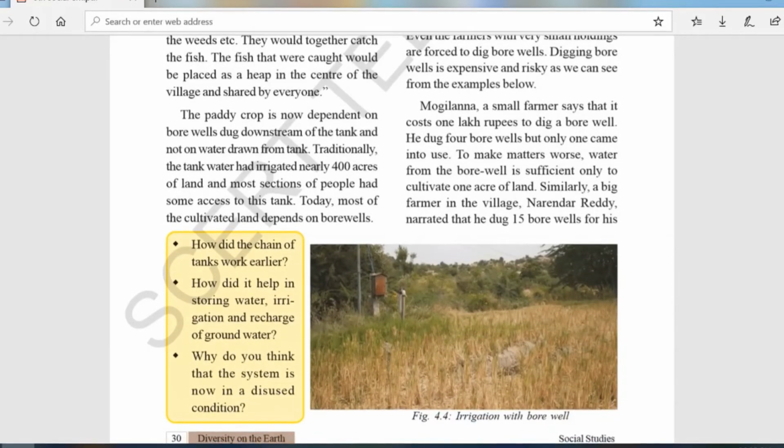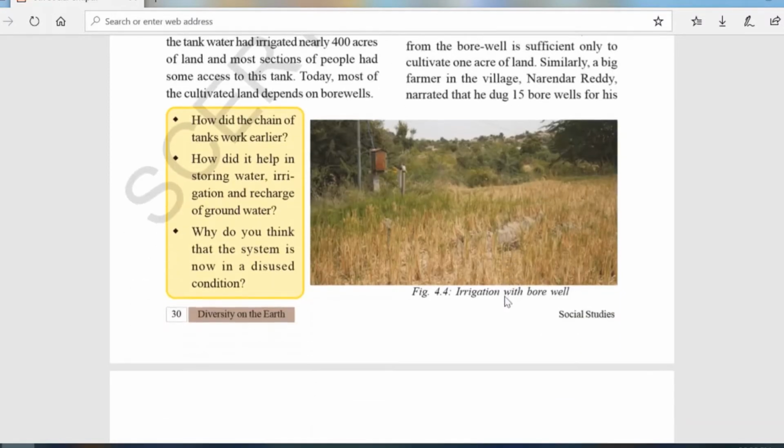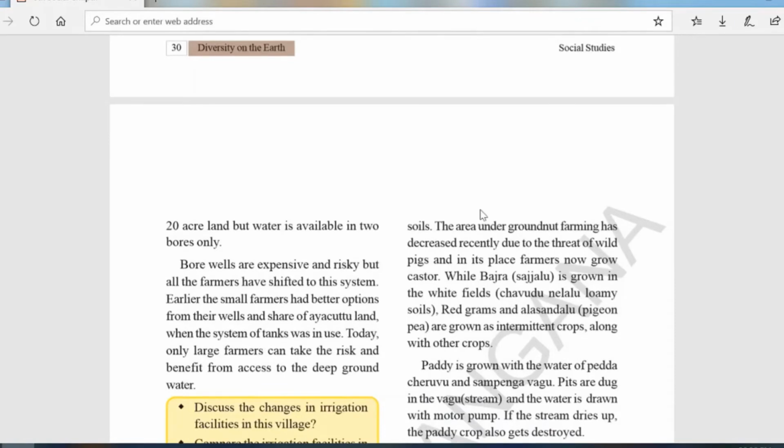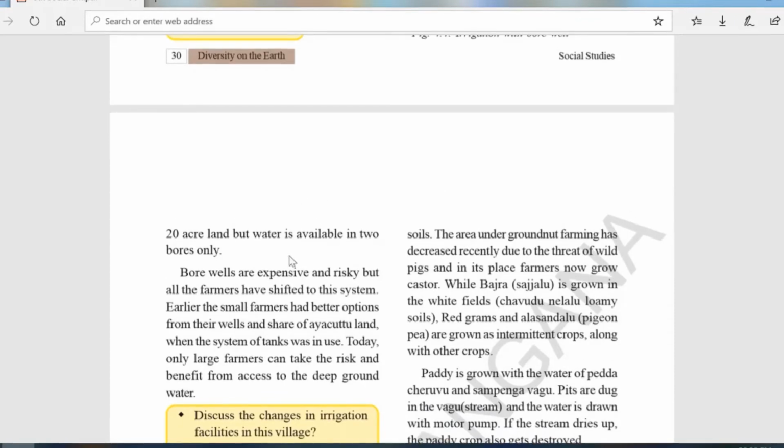This Molingana has dug 4 borewells, of which only 1 got water, and this Narendra Reddy dug 15 borewells, and he got water in only 2 bores, and those 2 bores irrigate only 20 acres of land.